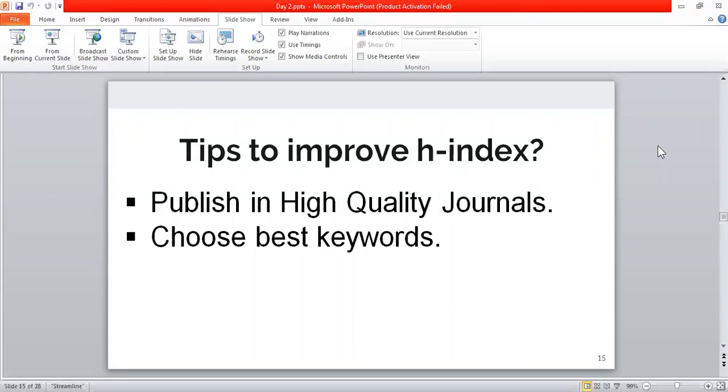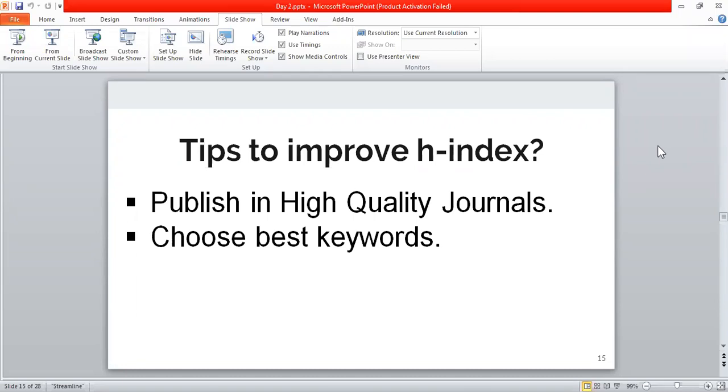Whenever anybody searches for an article on the basis of yoga, there is a higher chance that my article comes in front of that person, which improves the possibility of that person reading my article, and ultimately my article getting a citation, and finally improving my h index. So this is the reason why you need to choose the best keywords for your article.